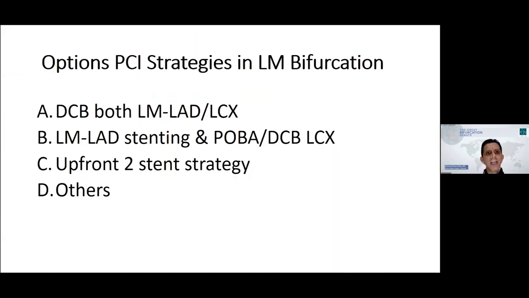All options are on the table. As Professor Goran said, it is better to use a stepwise layered provisional approach. But I think it is not only one stent or two stents. Maybe there is a stentless option. One option is DCB, drug-coated balloon, for both the left main LAD and circumflex. The second is left main LAD stenting and POBA or DCB to the circumflex. And the third is upfront two-stent strategy as recommended by Professor Santoso, and maybe other strategies.